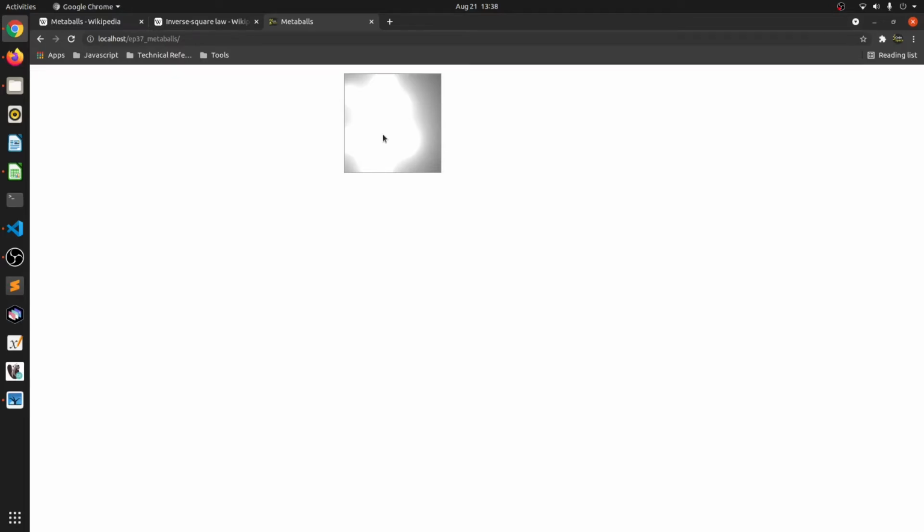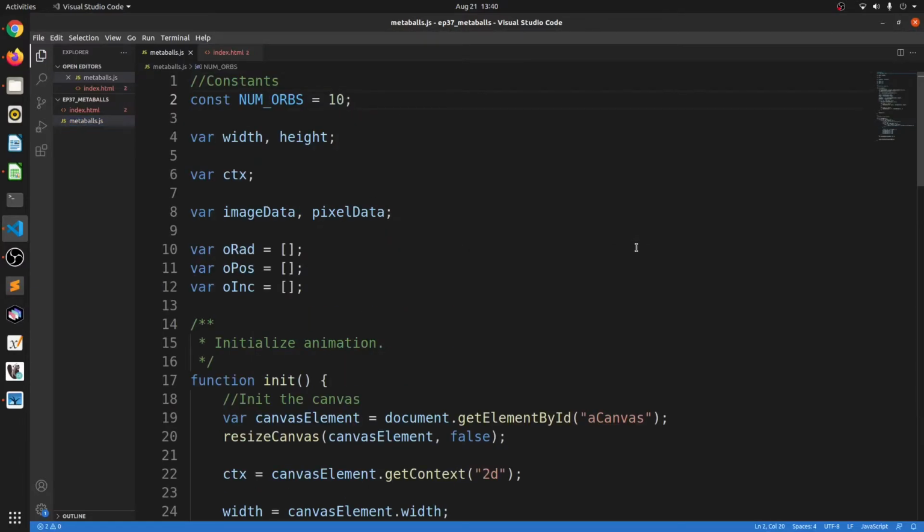However, there are 3 problems. 1, there are too many orbs on the screen. That makes it very difficult to identify or isolate each one of them. 2, the canvas is too small. And number 3, and the most important, they're not animating. So let's fix 2 of these problems. Number 1, we'll make the number of orbs, let's say 5 or 6, and we'll also animate the orbs so that they move across the screen. I've changed the number of orbs to 6.